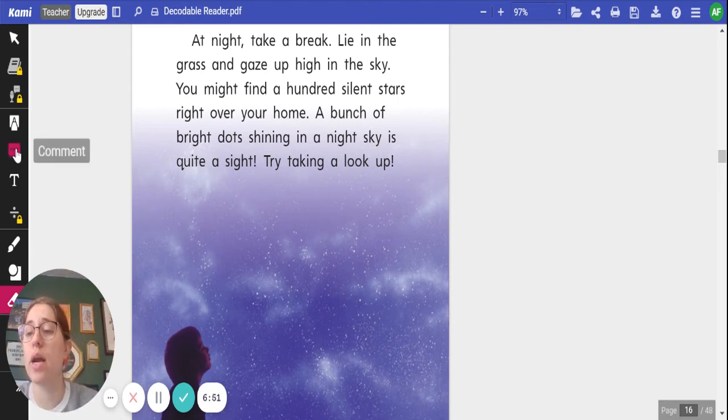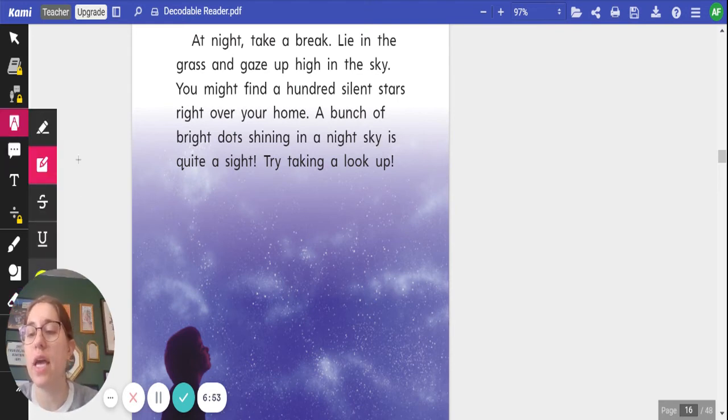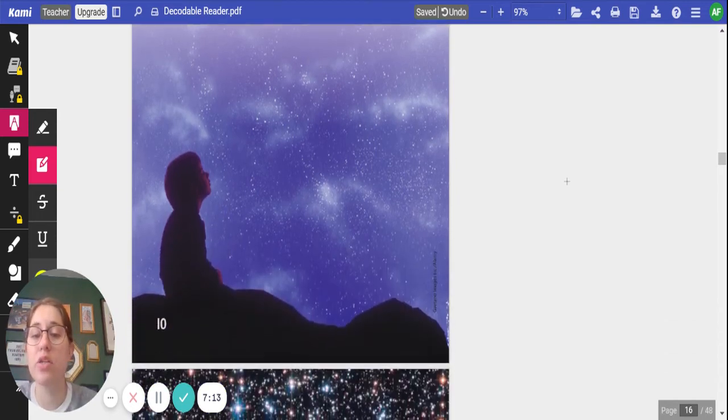In our first paragraph, let's see if we can find any of our high frequency words. Oh, I see one. I see the word 100. You might find 100 silent stars right over your home. I don't think I see any other ones. Let's move on to the next page.